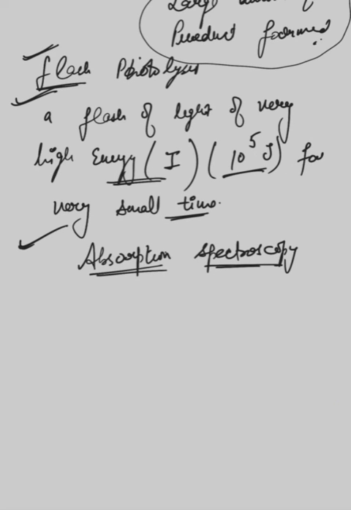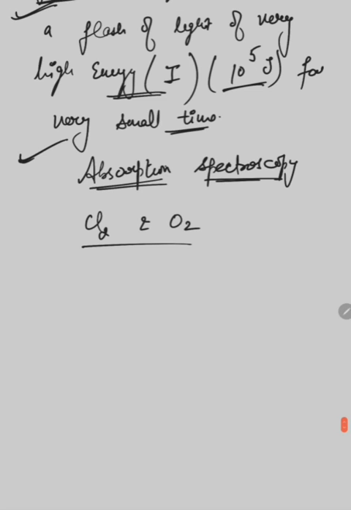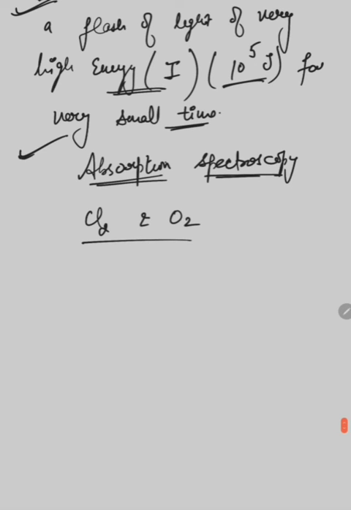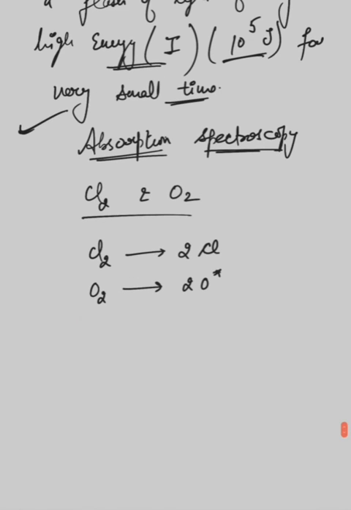Okay. So the simplest example of the flash photolysis reaction is the combination of chlorine and oxygen. What happens in the mixture of chlorine and oxygen? When a flash of light of high intensity strikes this mixture, chlorine is excited to free nascent chlorine atoms, and oxygen changes to two oxygen atoms in the excited state. Then chlorine in the nascent state reacts with the oxygen radical, and there is a formation of ClO free radical.